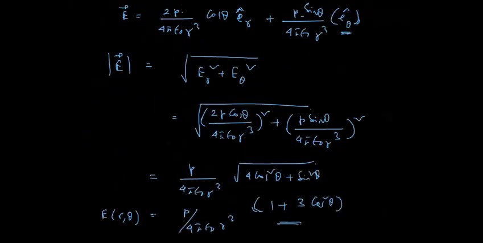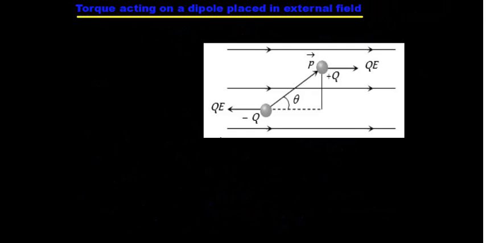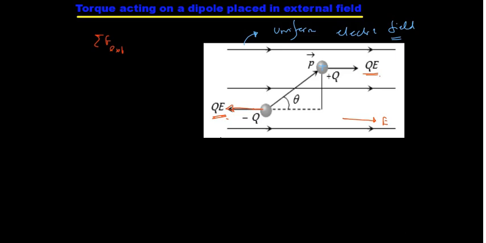So there is only one particular point remaining, that is what is the torque experienced when a dipole is placed in an external electric field. Here in this case I am seeing it is a uniform electric field. Whenever a dipole is placed in uniform electric field, this positive charge is feeling a force in the rightward direction, which is Q into E vector. Negative charge, as the electric field is in rightward direction, will feel force in the opposite direction, which is minus Q into E vector. So what is the summation of external force that the dipole is experiencing? This is equal to 0.